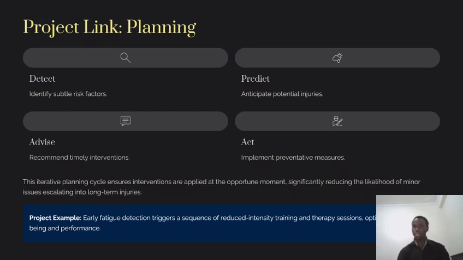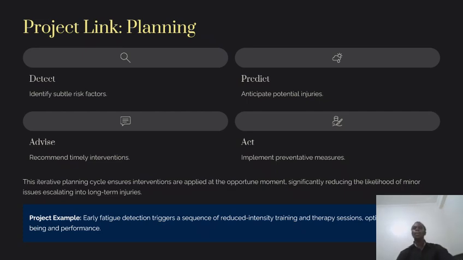Linking to my project, the planning, my project has a cycle of detecting, predicting, advising, then acting. The first part is done by the model, the last part is acting, and that is done by the people in charge. So first we detect the risk, then after predicting the risk, we advise, then the coaches can act. This ensures that the interventions are done at the right moment.